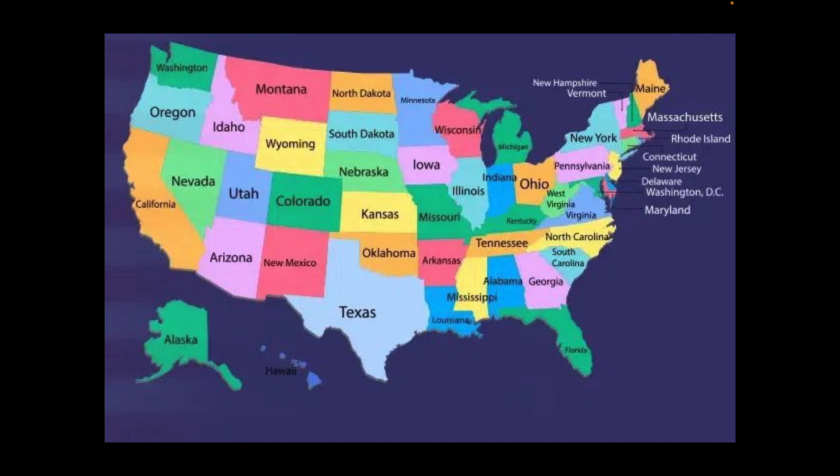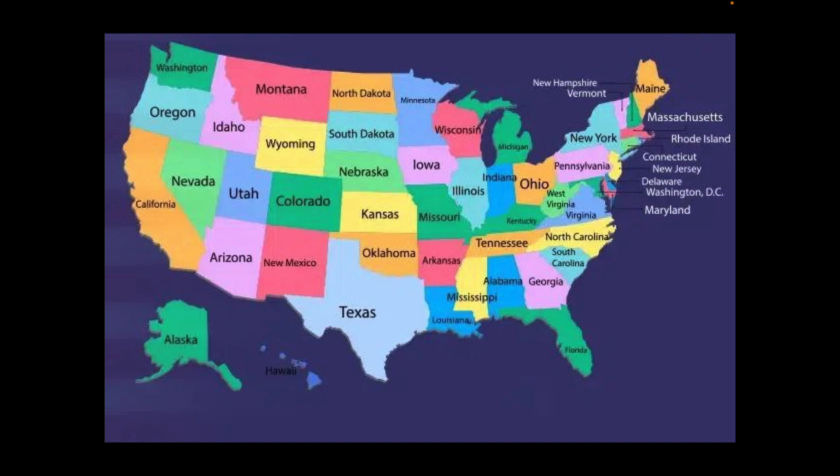Wisconsin. Wisconsin was won consistently by the Democratic nominee since 2004, but in 2016, Trump was able to win there. In 2020, Biden won there, but in 2024, this is difficult to predict. So, Wisconsin is a battleground state. Michigan is another battleground state. It was won by the Democratic nominee in 2004, 2008, 2012, and in 2020, but Trump was able to win in 2016. So, Michigan also will be an interesting state to watch out for.